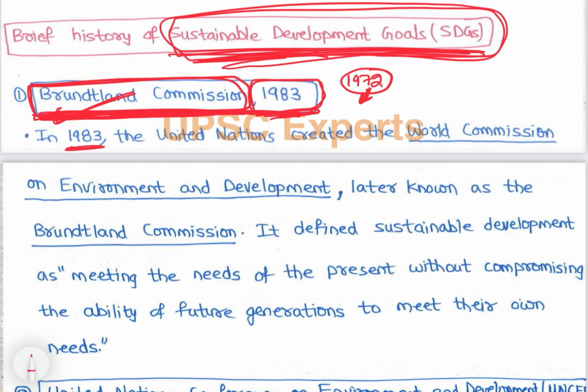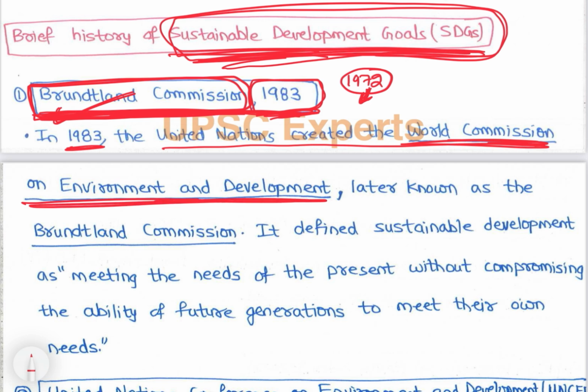In 1983, the United Nations created the World Commission on Environment and Development, later known as Brundtland Commission. So इस कमीशन ने defined sustainable development.